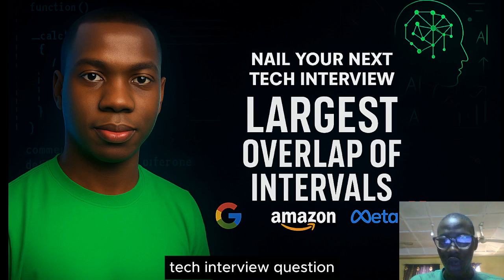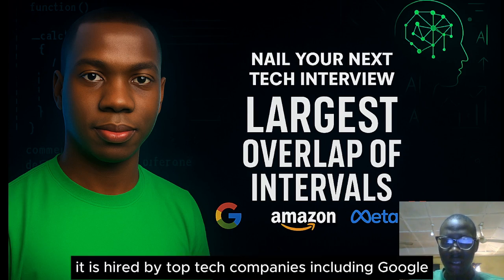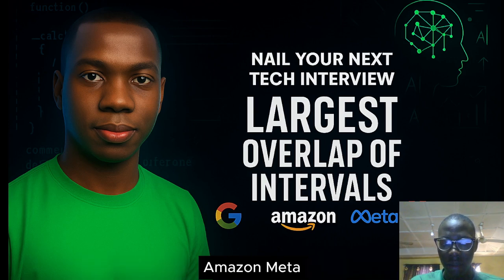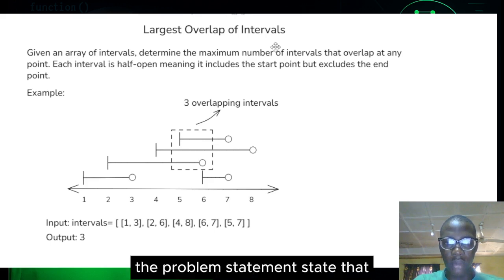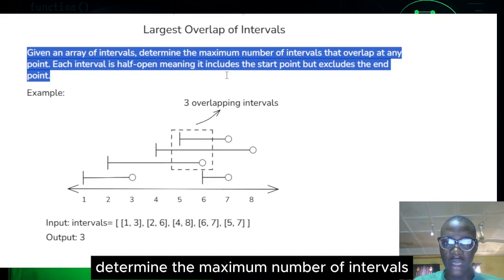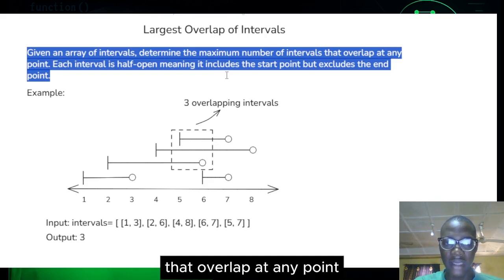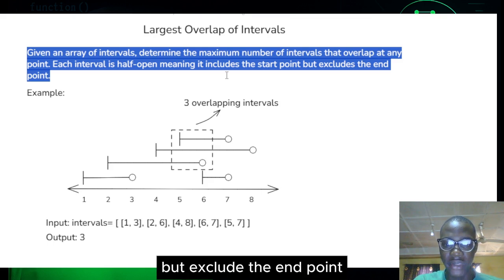Today we are gonna be solving another one of the most commonly asked tech interview questions: the largest overlap of intervals. It is asked by top tech companies including Google, Amazon, Meta, Netflix, and others. The problem statement states that given an array of intervals, determine the maximum number of intervals that overlap at any point. Each interval is half open, meaning it includes the start point but excludes the end point.